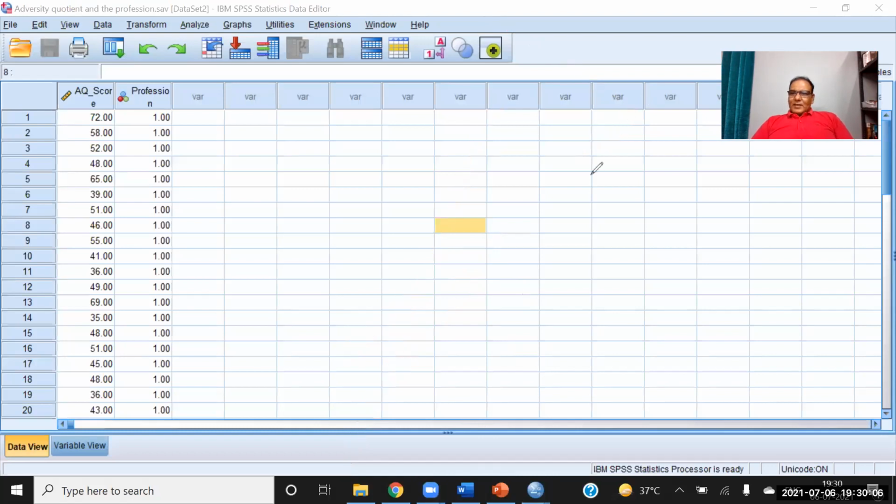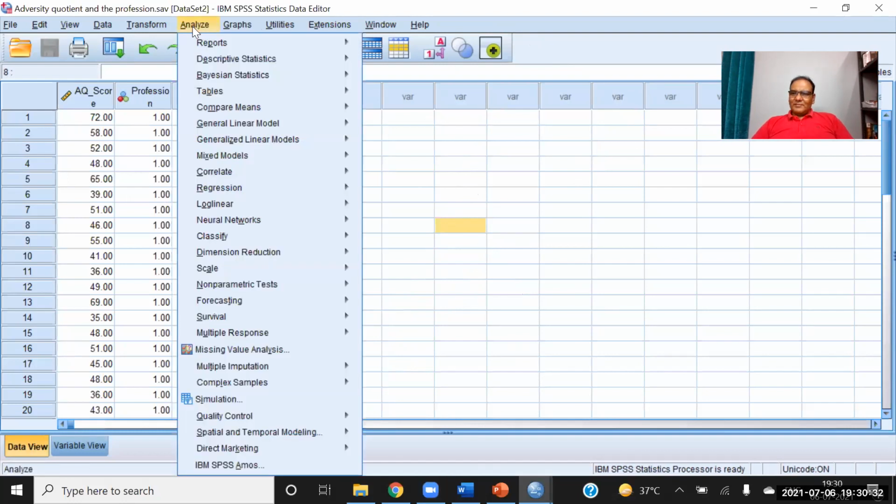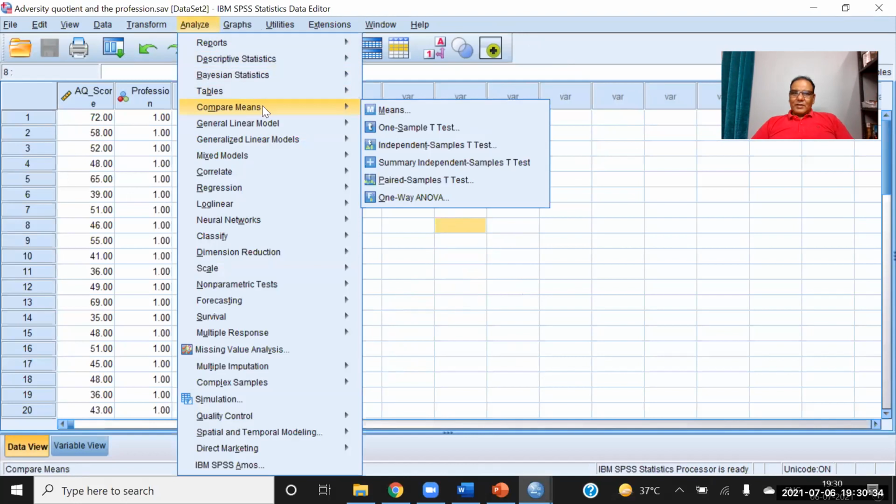Okay. So I was discussing the adversity quotient. I want to compare the adversity quotient of the service class and the business class. So go to Analyze, Compare Means, and now we are going to the independent sample t-test. The second test is known as the independent sample t-test.